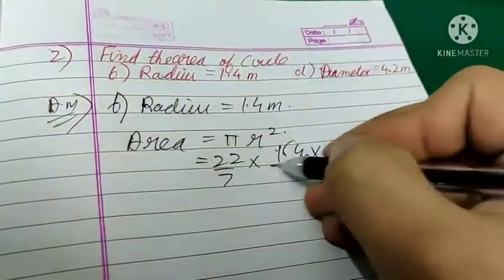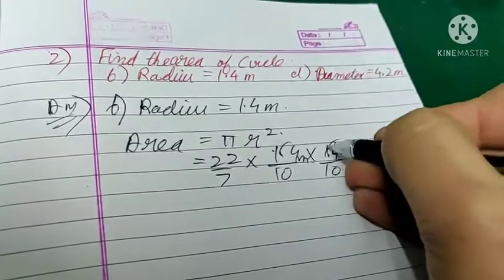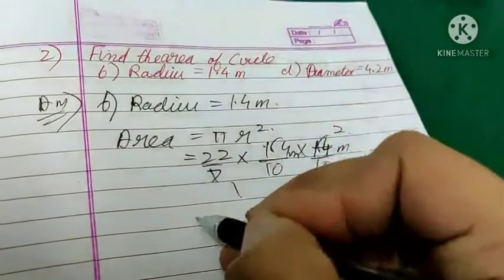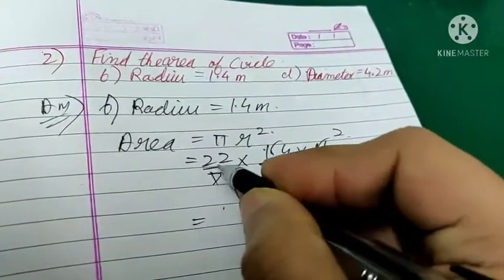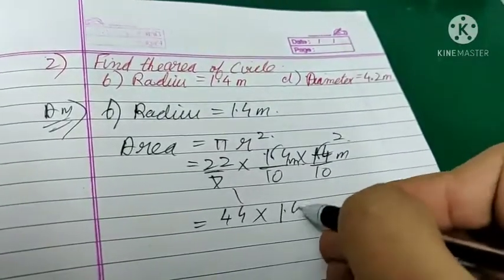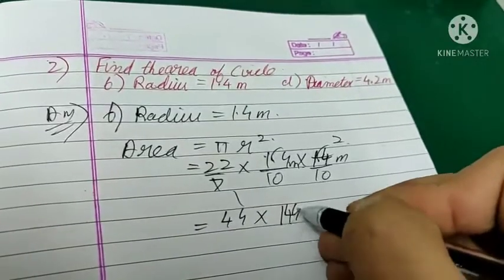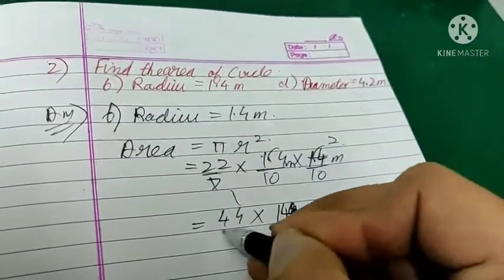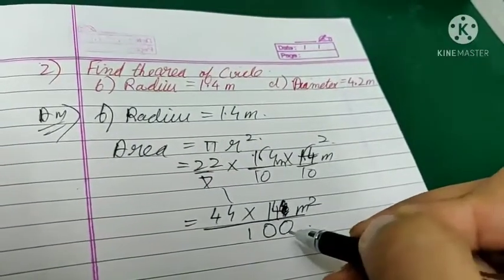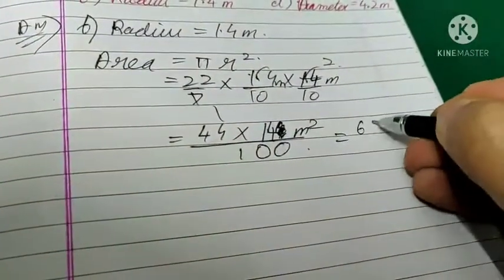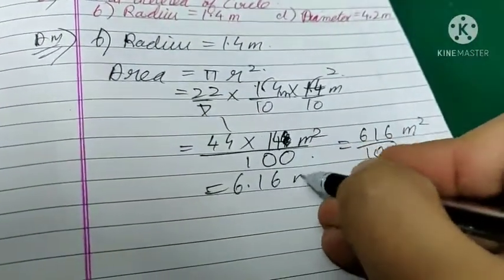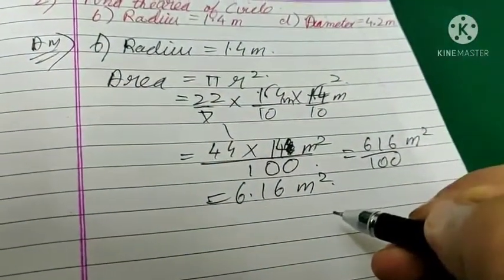Okay, so 22 into 4 into 2 is 44 into 1.4 into 14 meter square upon 100. Okay, so it is 616 upon 100 meter square, that is 6.16 meter square. So this is our answer.